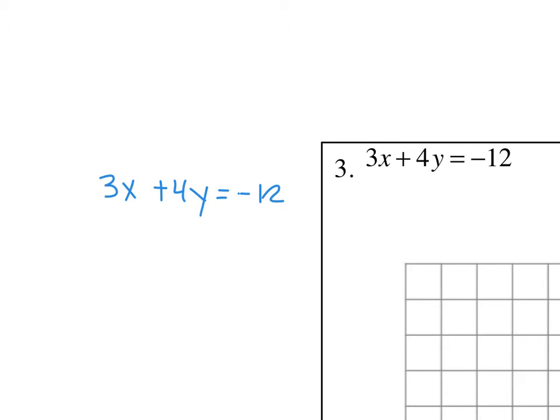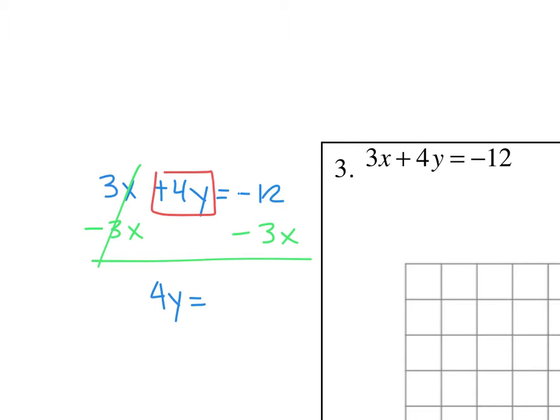And the goal is to get your y by itself. So I actually want to get 4y by itself. So I have to ask myself, how do I get rid of a positive 3x? Well, I'm going to subtract 3x from both sides of my equation. Subtract 3x, subtract 3x. And I'm left with 4y equals, and remember, we always put our x first because it's mx plus b. Negative 3x minus 12.